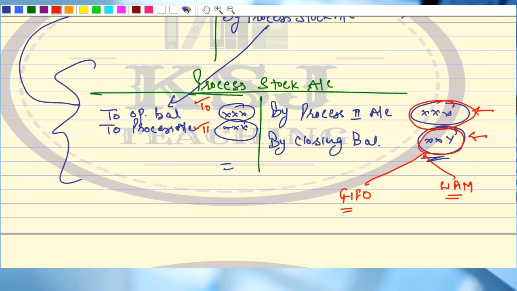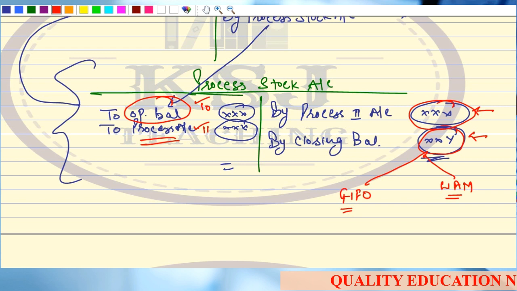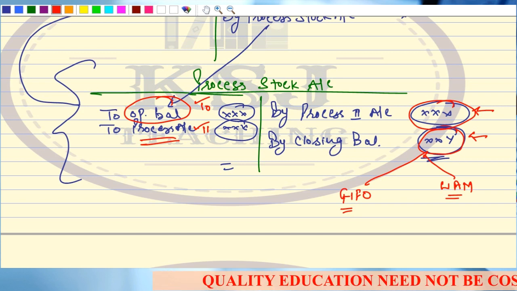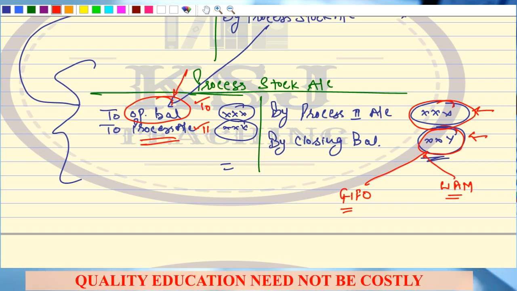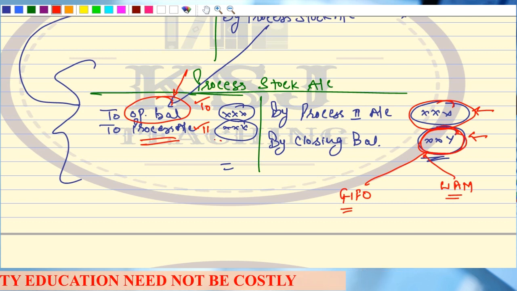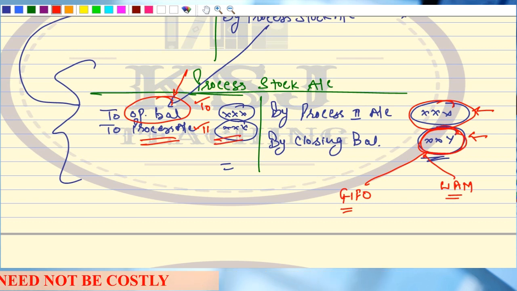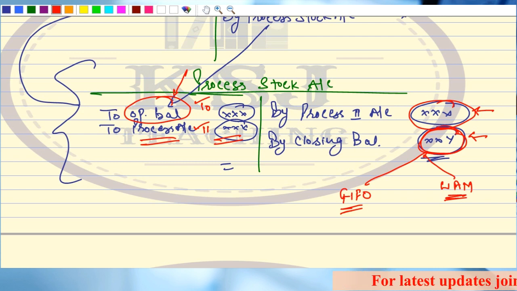FIFO method is first you are going to consume the opening balance and whatever is left from the process account, right? So in that case, if your opening balance is exhausted, whatever is left will be from this process only, right? In case of weighted average, we say that we do not know whether it is from opening balance or from the process account, right? We'll take the weighted average.